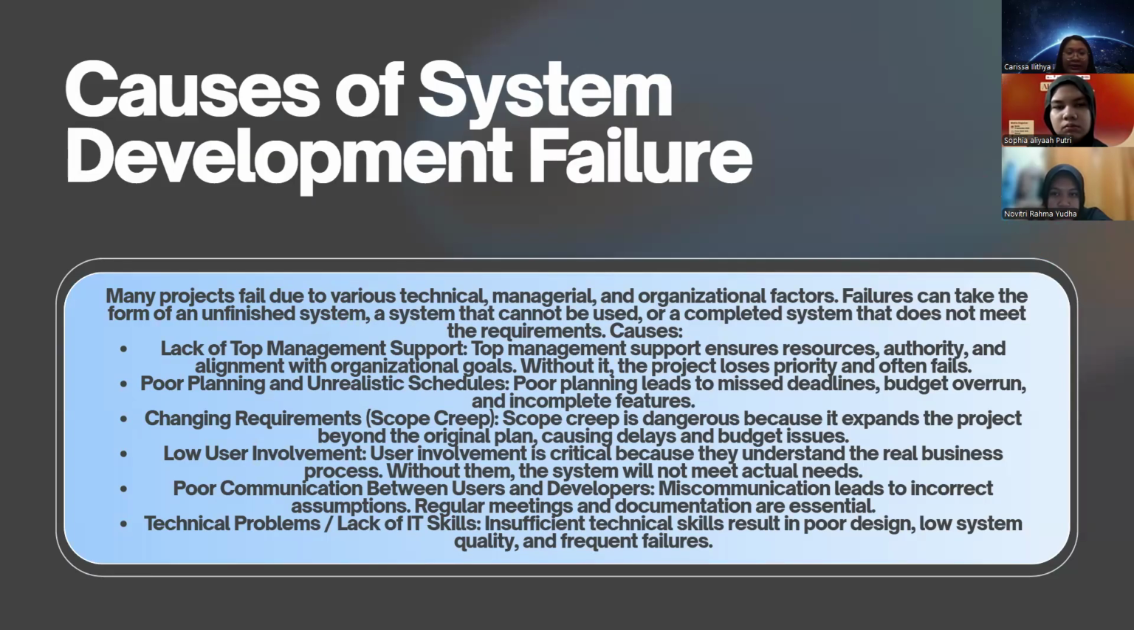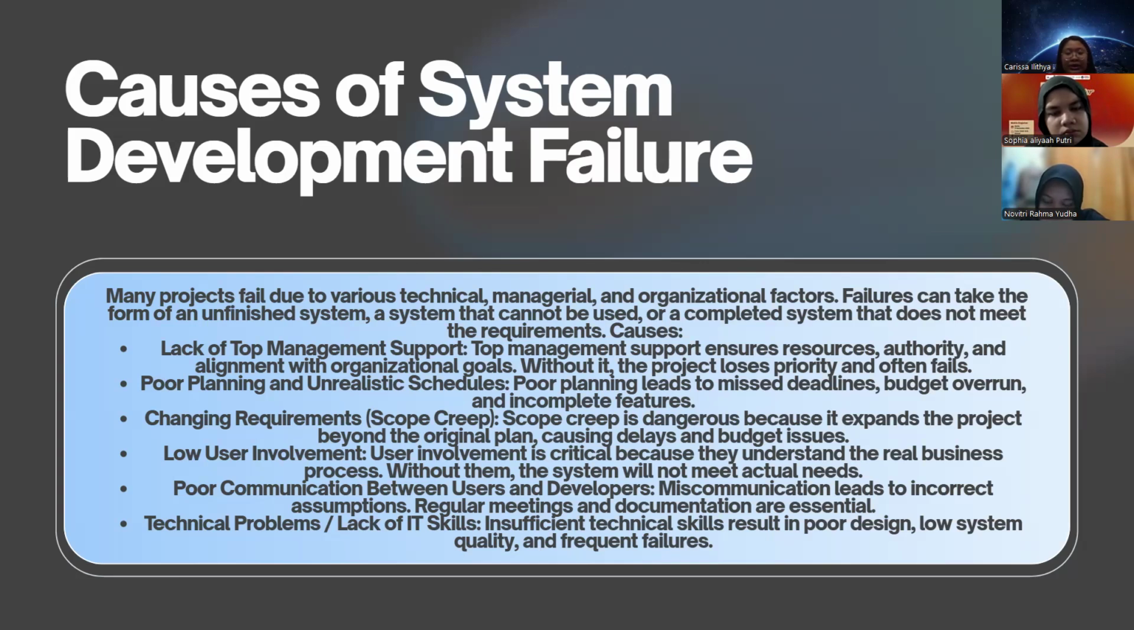The causes of system development failure. Many projects fail due to various technical, managerial, and organizational factors. Failure can take the form of an unfinished system, a system that cannot be used, or a completed system that does not meet the requirements. Number one, the cause is lack of top management support. Top management ensures resources, authority, and alignment with organizational goals, and without it, the project loses priority and often fails.